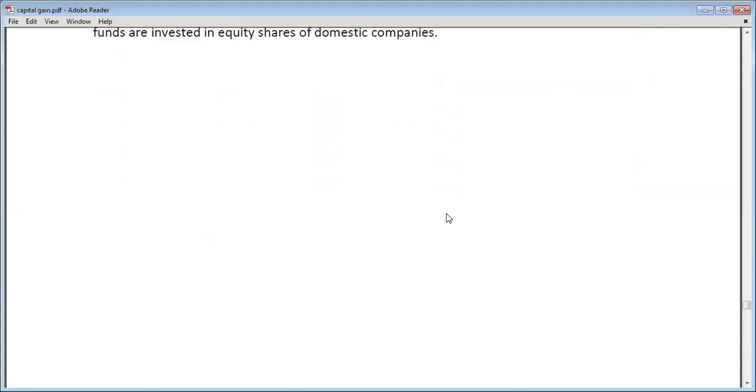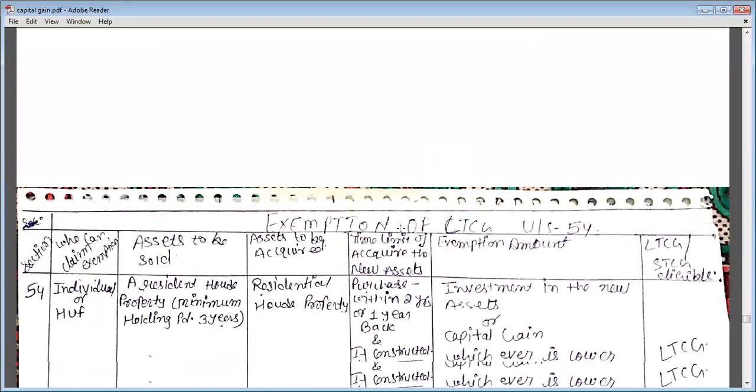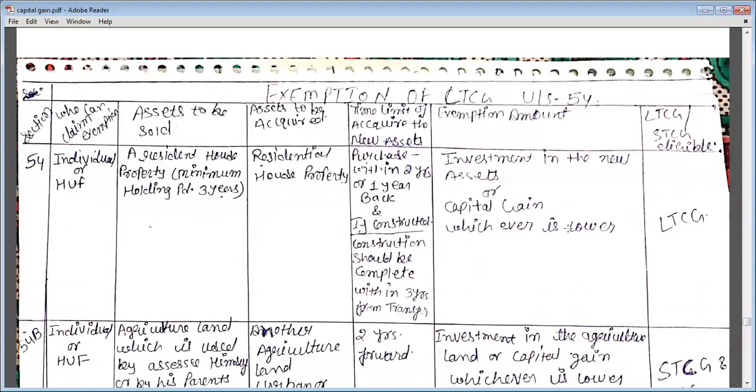Okay. Now, there is some exemption, that is exemption of LTCG under section 54. There is some exemption of long-term capital gain under section 54. This topic is a little important from the exam point of view. So let's see.